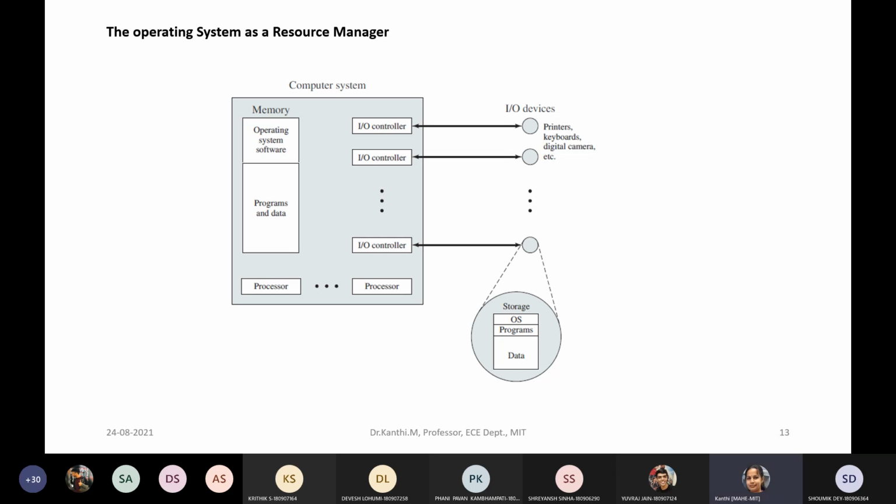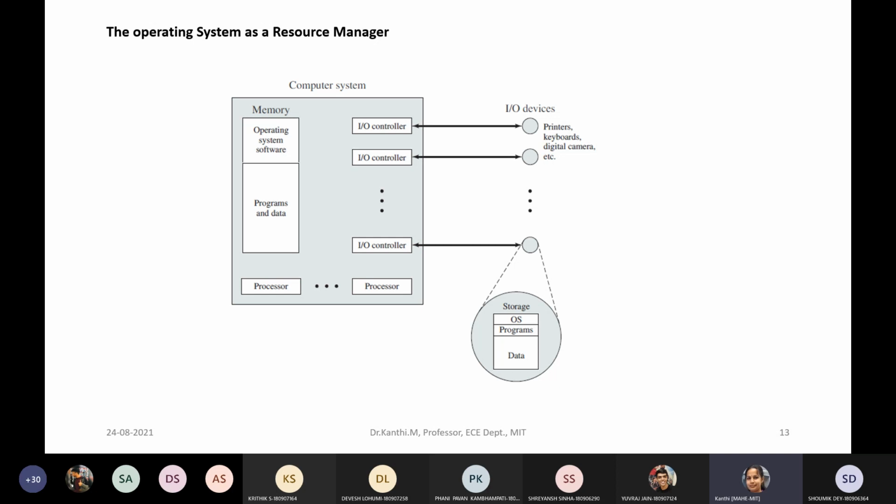This contains the most frequently used functions in the operating system at a given time. Other portions of the operating system which are currently in use can also be there. The remaining part of the main memory contains other user programs and data.